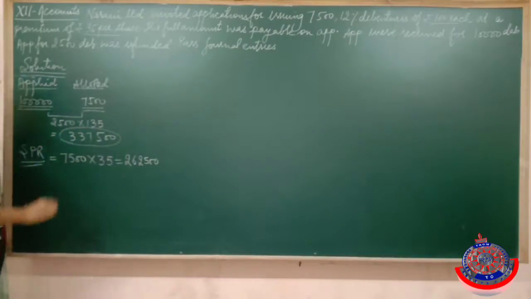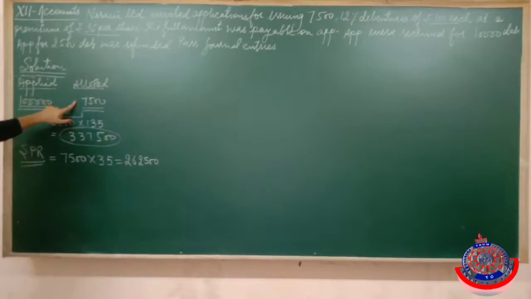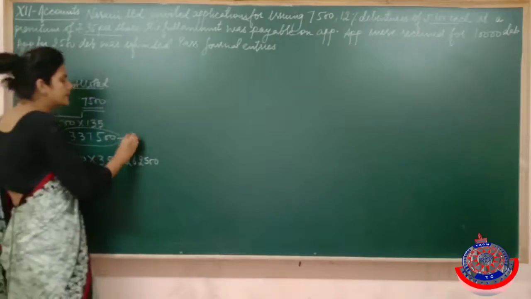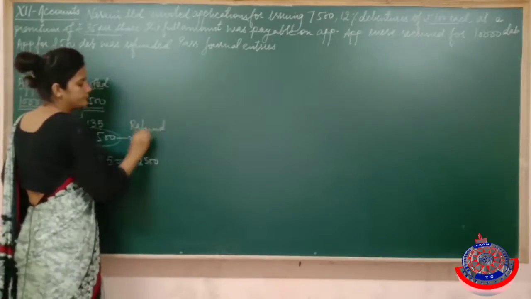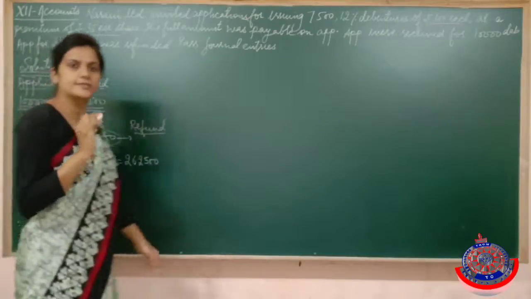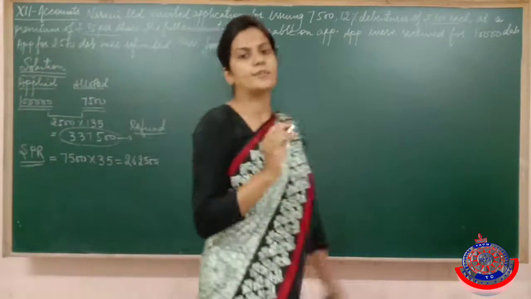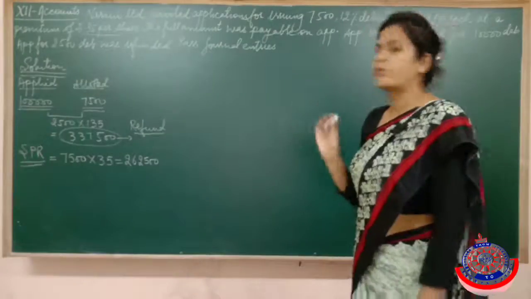And as we are giving only 7,500 debentures to those who applied for 10,000, this amount we are going to refund. The process is the same as we did in the chapter Issue of Shares. Entries will also remain the same.